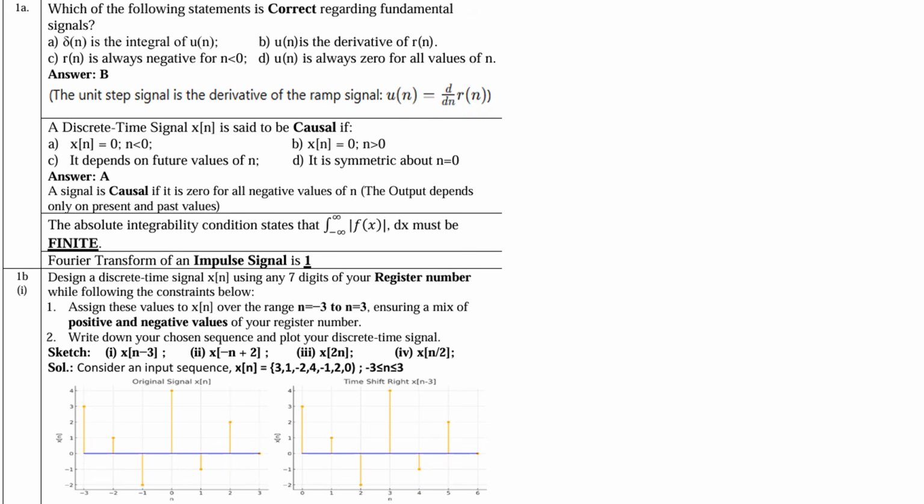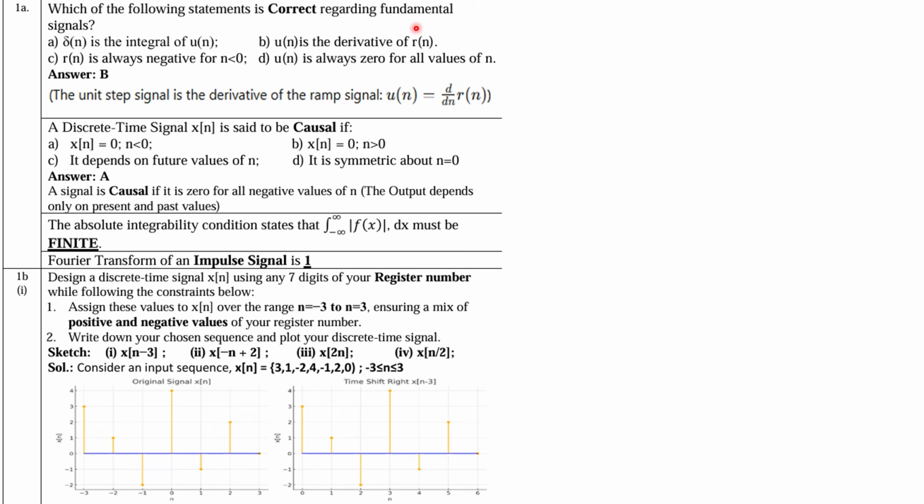Okay, so first of all, in total there will be 4 questions, and out of that, you have to solve 3 questions. So let's take the first question, right? Here, the very first question, 1A, is which of the following statements is correct? Statement 1 is δ[n] is the integral of u[n]. That is not correct. This δ[n] is the differentiation of u[n], right? So the second one is correct.